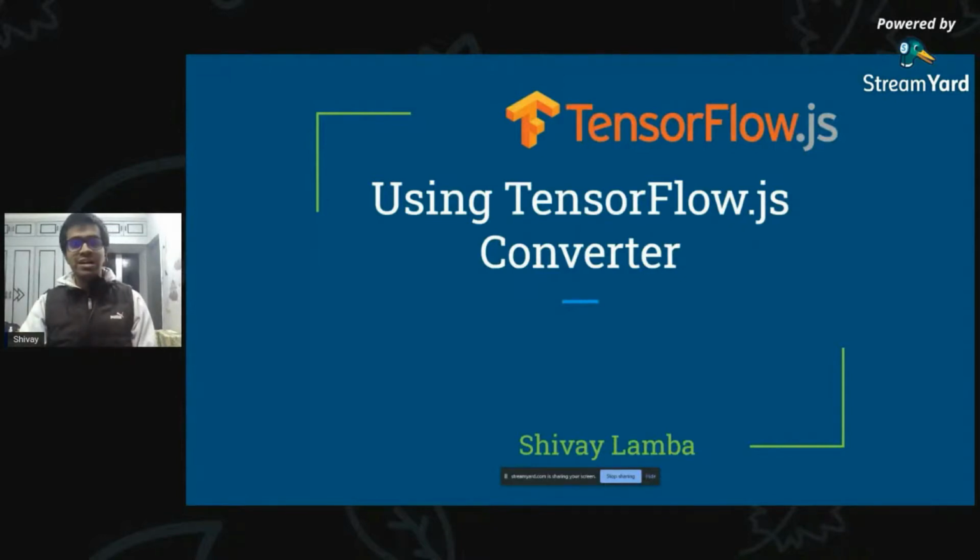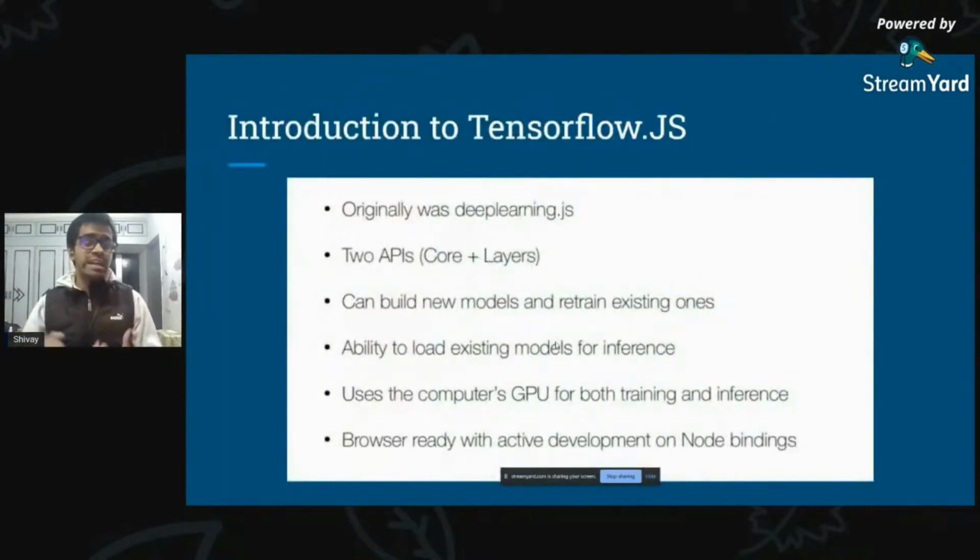So the first thing that I'll be covering is what exactly is TensorFlow.js. Originally it was created as deeplearning.js, and TensorFlow.js is an open source machine learning library that has been written by the TensorFlow team working at Google to provide you access to machine learning based models directly in JavaScript so that web developers can also use machine learning based projects in JavaScript.